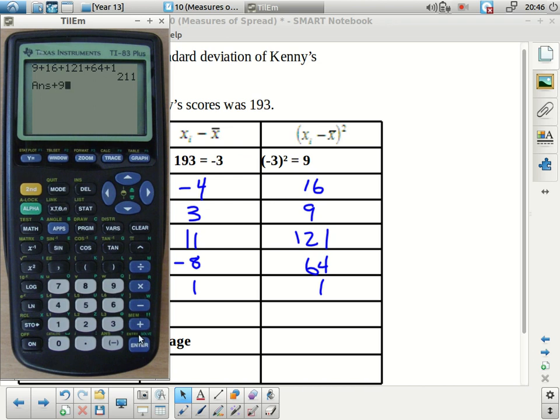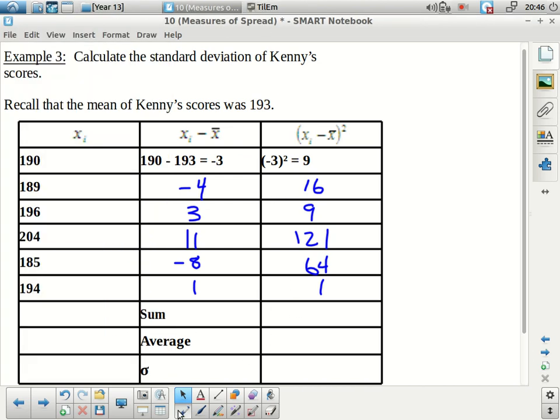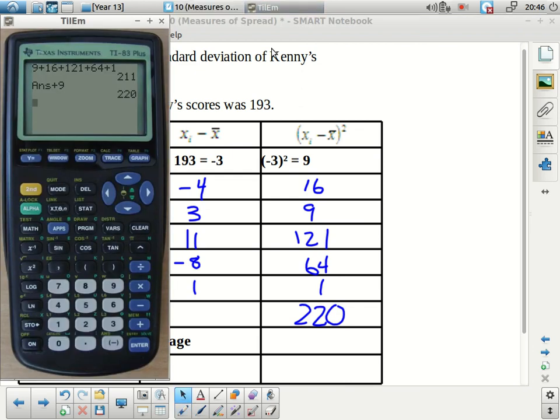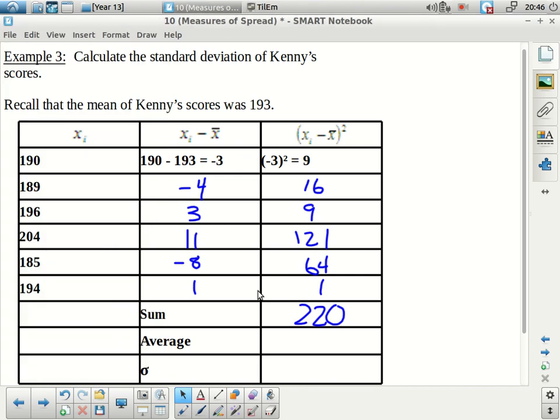Missed one of the 9s. Okay, so my total is up. I get 220. Okay, so now we'll calculate the average for those. So we'll divide that by 6. Okay, and I get 36.6 repeating.